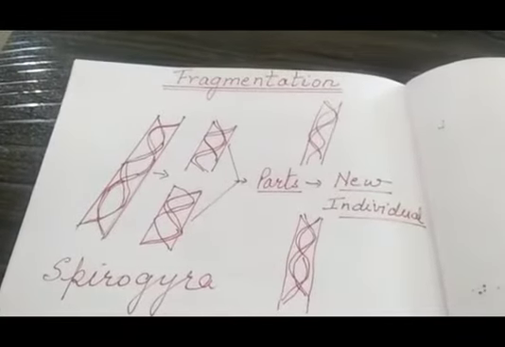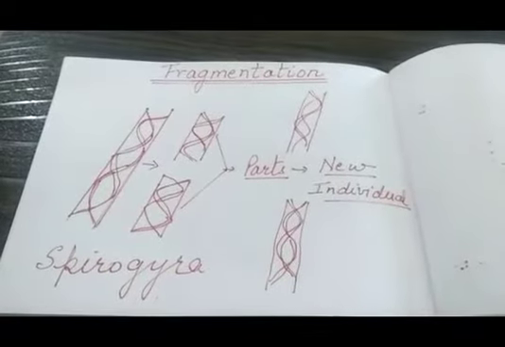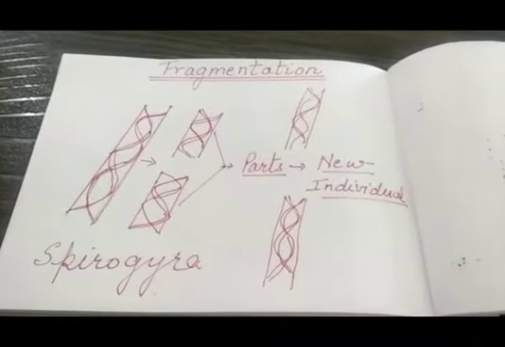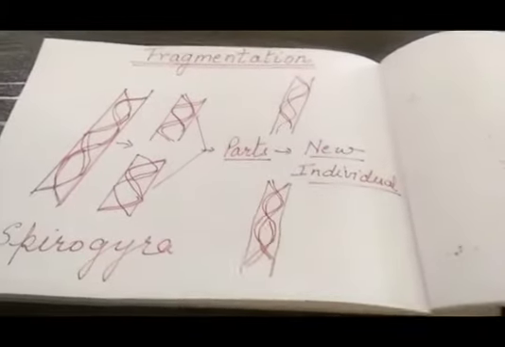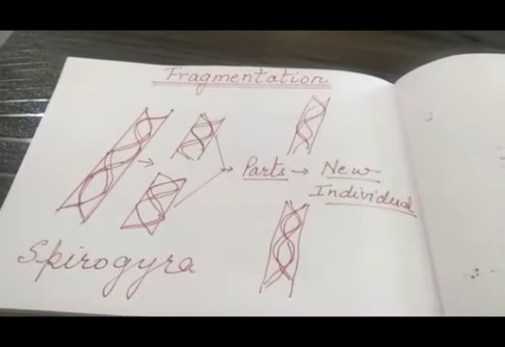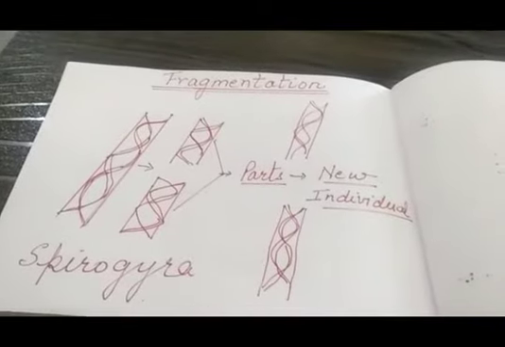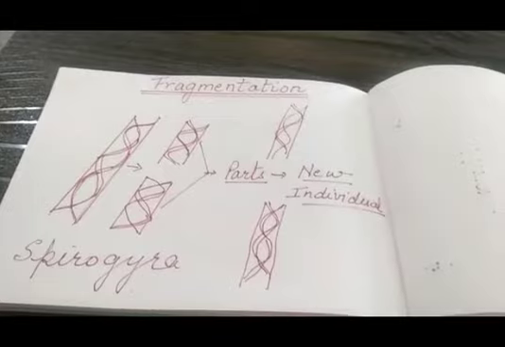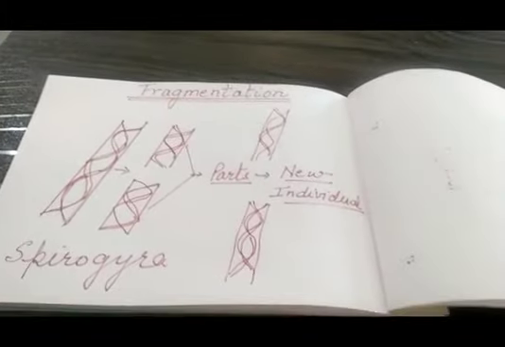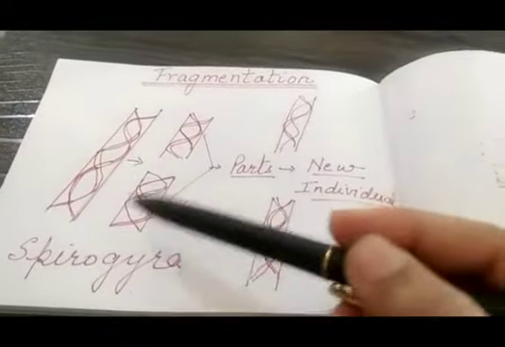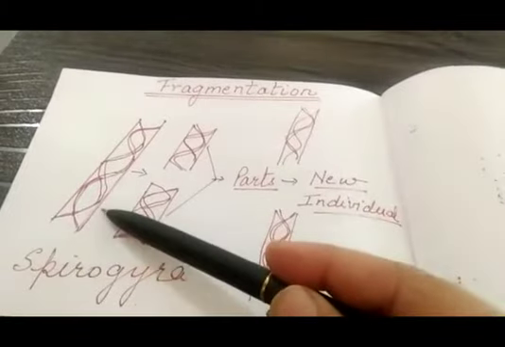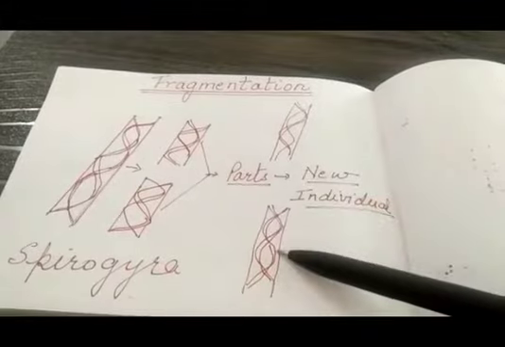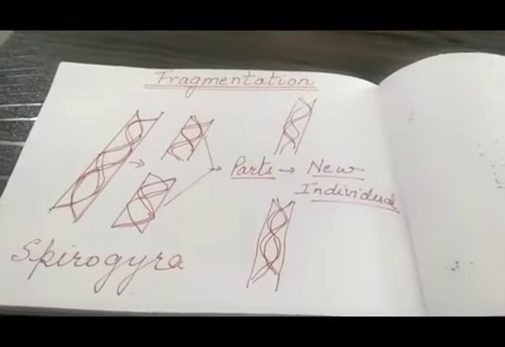The word fragment means parts. Here, the organism will divide into parts and each part will have the capacity to grow into a new individual. It takes place in multicellular organisms having simple structure. Let us take the example of Spirogyra. This is basically a plant found in water. As you can see here in the diagram, the structure of Spirogyra, first this will divide into parts and then each part has the capacity to grow into a new individual.